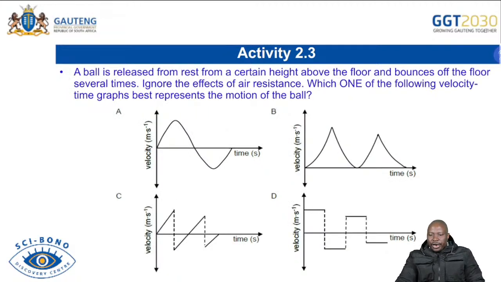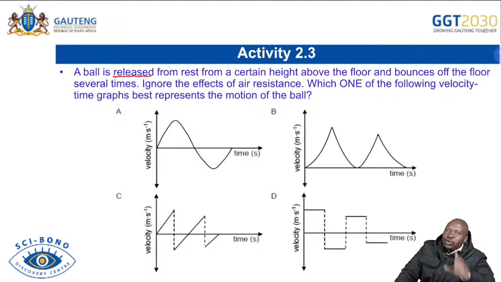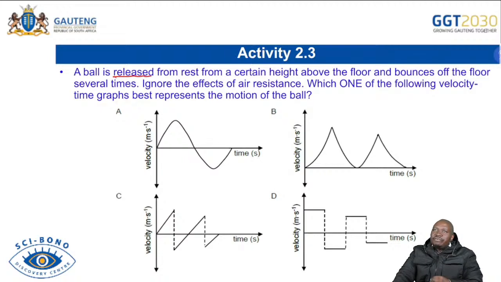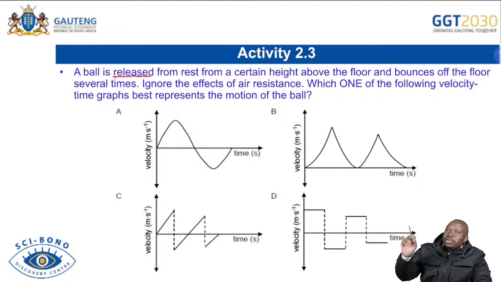Now, if we look at 2.3, it's saying a ball is released. It's very important to look at that word released. A ball is released from rest. If it's released, you know that the initial velocity is 0. It was not thrown. It was not given initial velocity. It was released from rest, from a certain height above the floor, and it bounces off the floor. So this one is not just going to be changing direction. It's going to bounce. It's released, it goes down, it bounces.